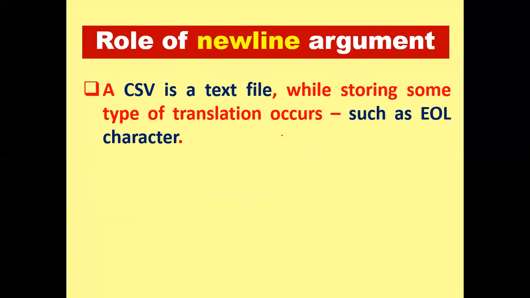Sir, newline, I have not heard about this thing previously, this one is new, I think. Yes, beta, this one is very much new. And this newline is supposed to be used only in case of a CSV. A CSV is a text file; while storing the data, some translation occurs, and such translations are called EOL characters. Kindly write it down. EOL is end of line character.